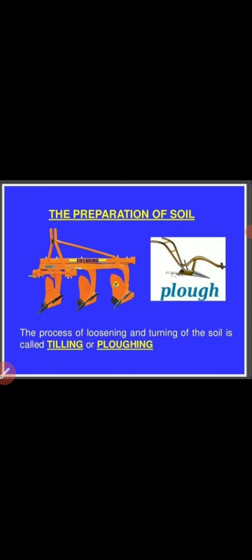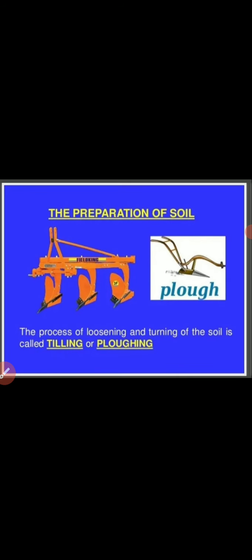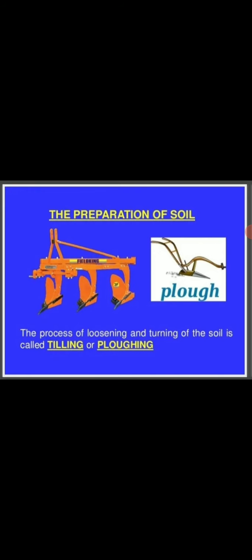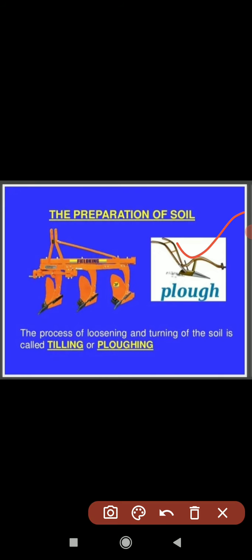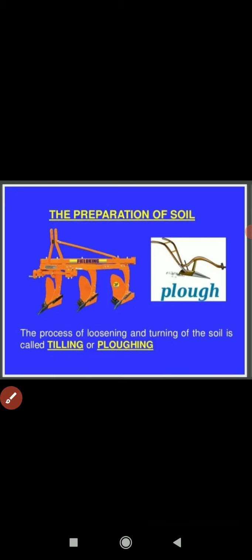So that is called a plow. The tool name is a plow. So this one is a plow. You just look at the diagram. So this is the plow. With the help of this only we have to loosen the soil and turn the soil. The process of loosening and turning of the soil is called tilling, or it may be plowing.